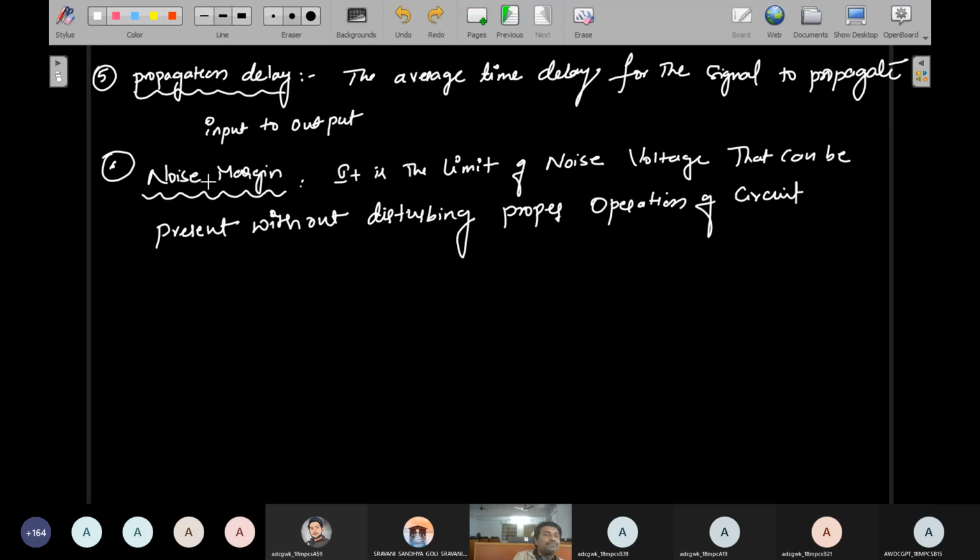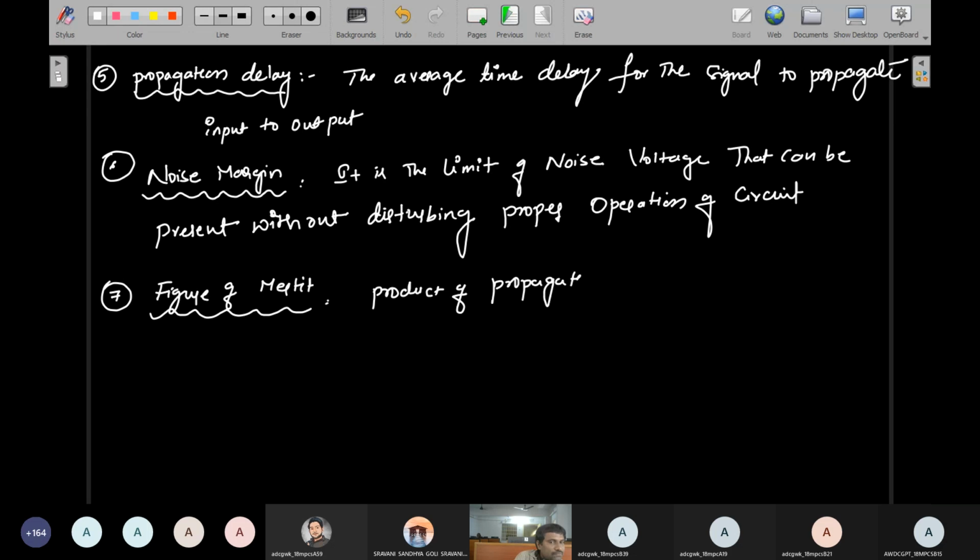The seventh one is figure of merit. Figure of merit is nothing but the product of propagation delay and power dissipation.